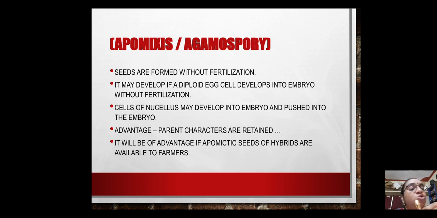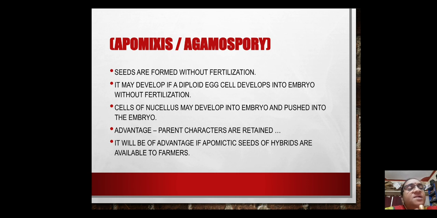But the other tissue part of the ovule, that is the nucellus tissue of the anatropous ovule, is not haploid, it is diploid. If those cells can develop into embryo, then that also is without fertilization, isn't it? So this is apomixis, if seeds are formed without fertilization.